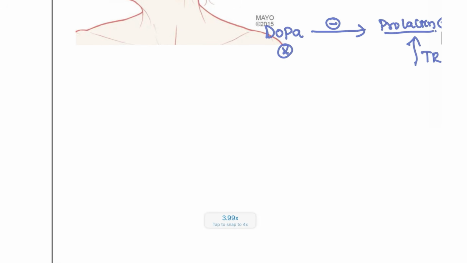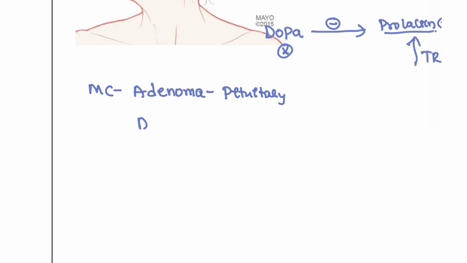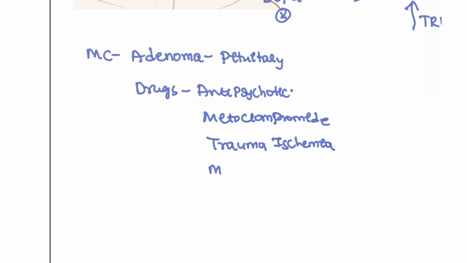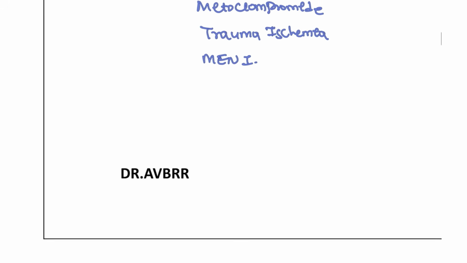What are the causes? The most common cause for this patient is the pituitary adenoma, or else drugs. What are the drugs? All the antipsychotics that you can recall, haloperidol, risperidone, all these drugs can cause it. And one of the most common drugs, metoclopramide, can also cause this. And trauma, ischemia, and also MEN1 syndrome can cause these patients.